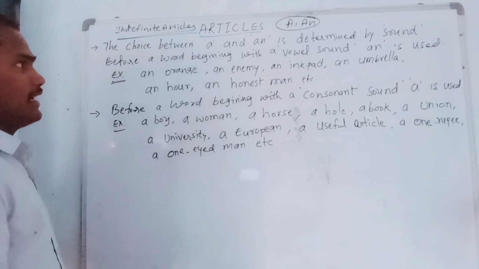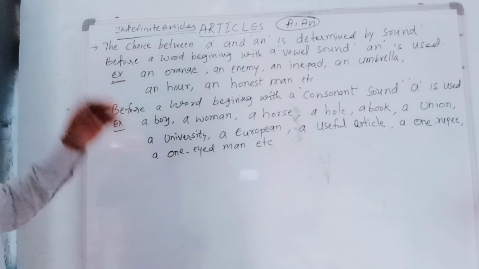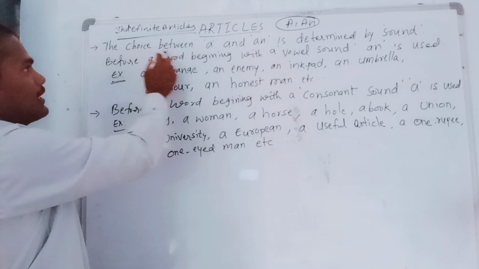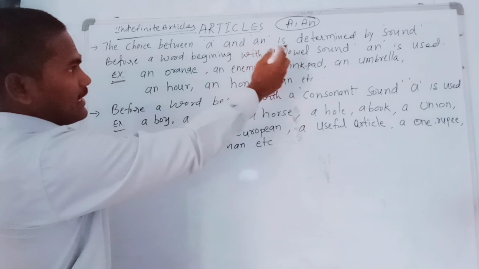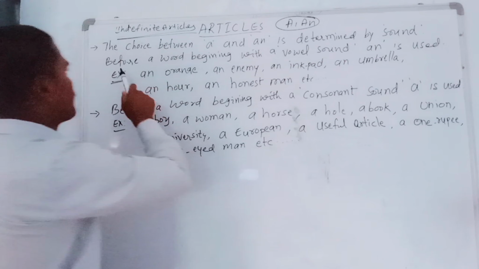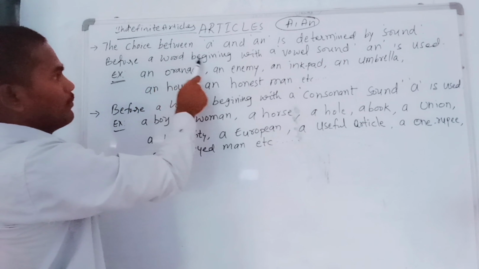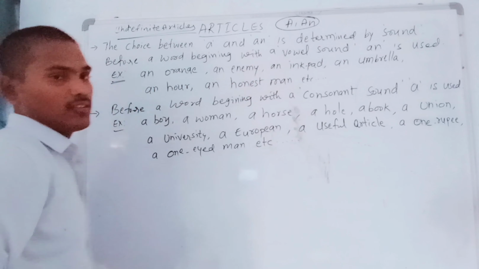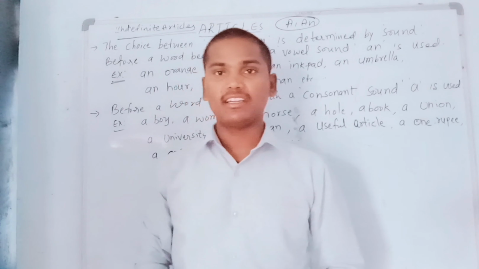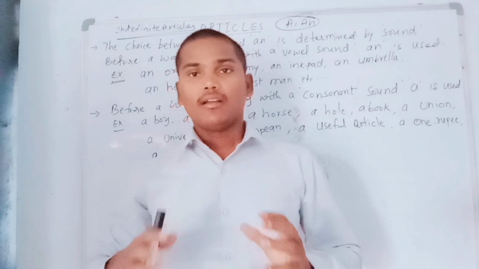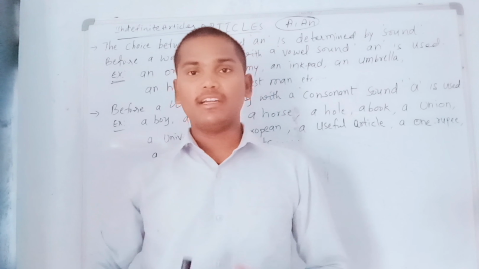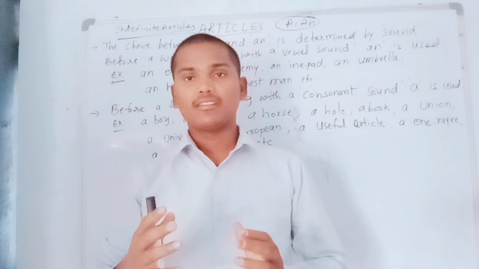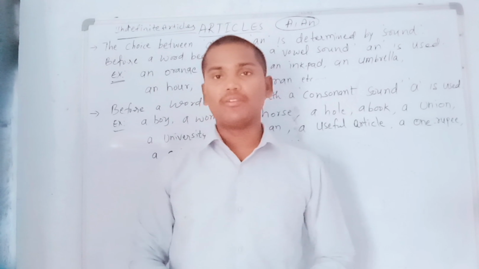Here I have written some information about indefinite articles. Let me explain. First, the choice between a and an is determined by sound. Before a word beginning with a vowel sound, an is used. Basically, dear students, the use of indefinite articles completely depends upon the sound of the beginning letter of the word.